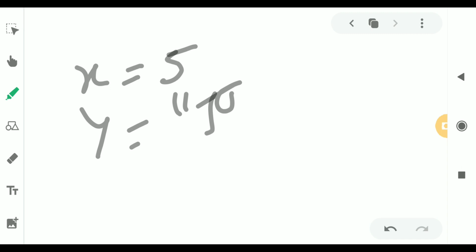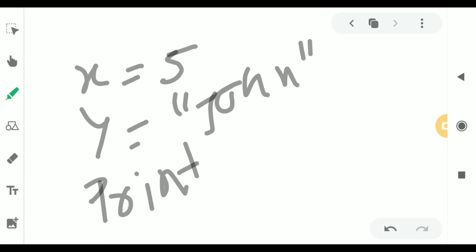Suppose, for example, we can say x equal to 5, y equal to John. Please comment what will be the output. I will give you some time. Then print x, then print y.